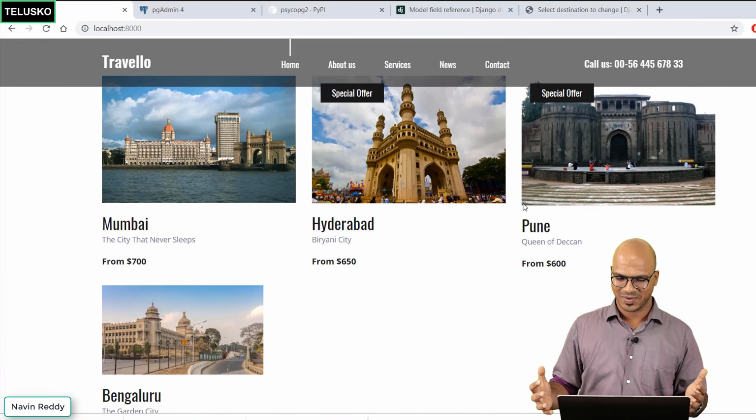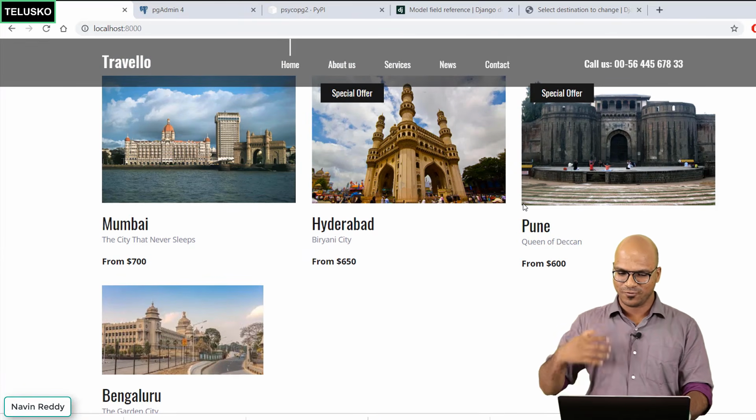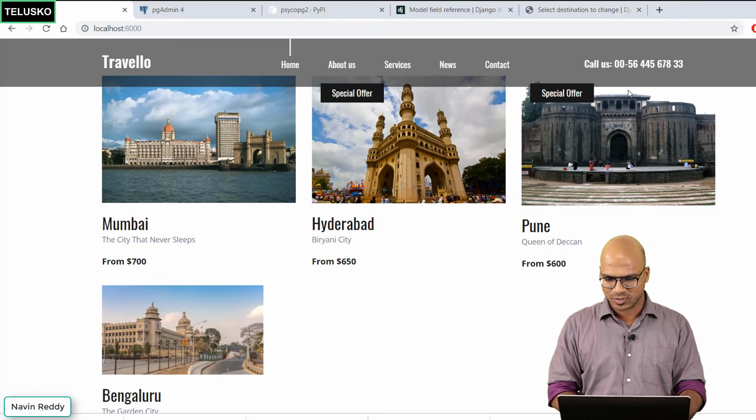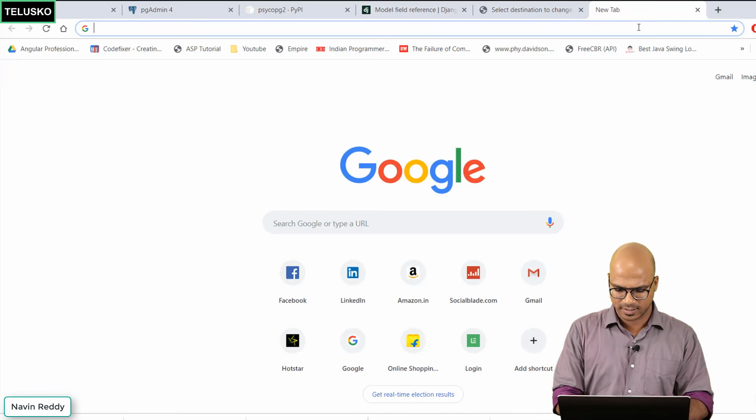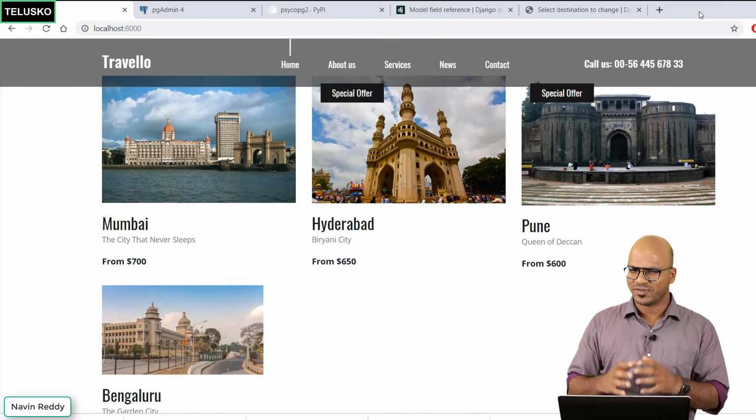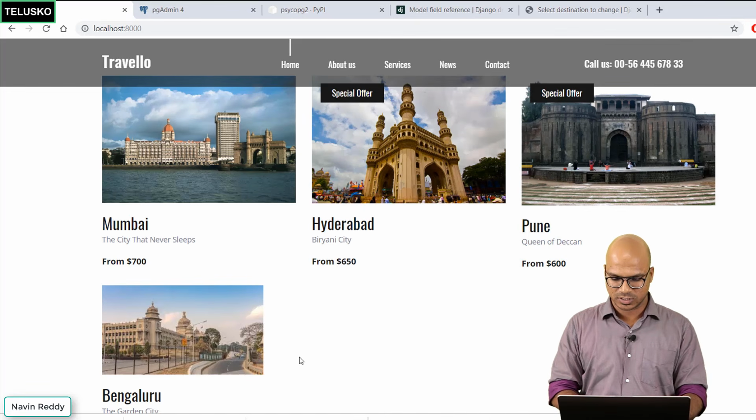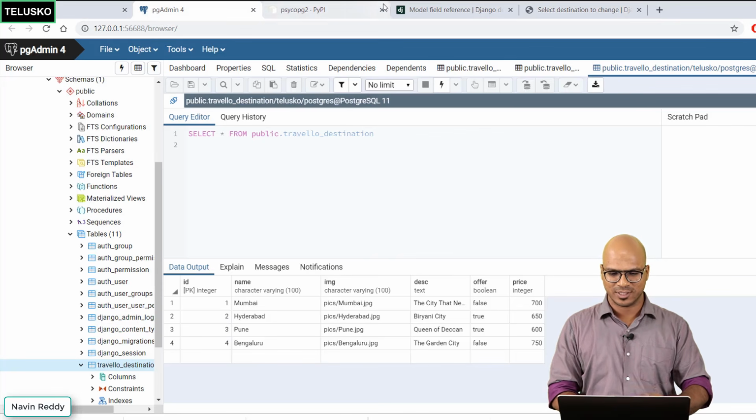It's that simple, right? And it's so dynamic now. If you add more images, in fact, let me just do that quickly. Let me also take Surat. So I've downloaded one more image from the internet, and let's use that to add one more data, and let's see if that reflects on this page.